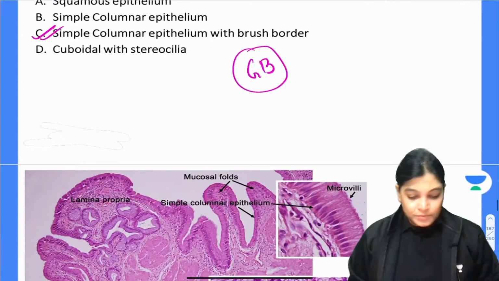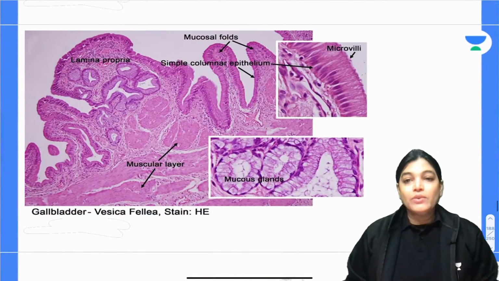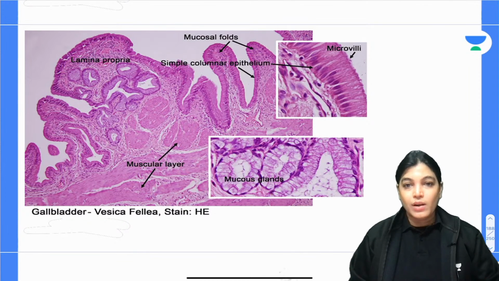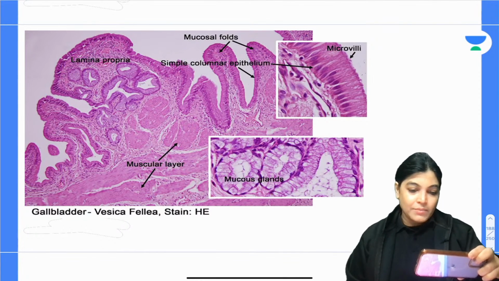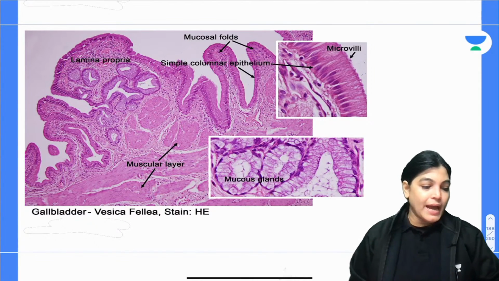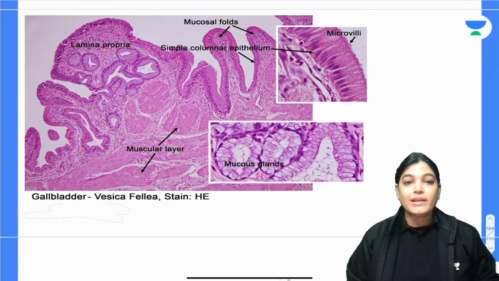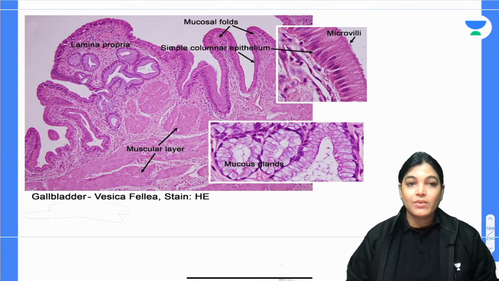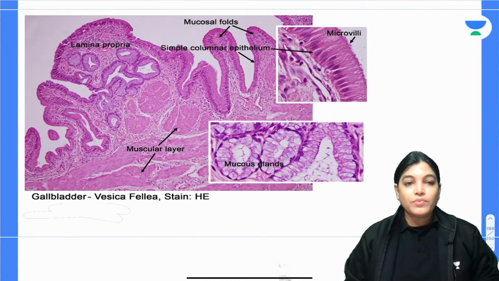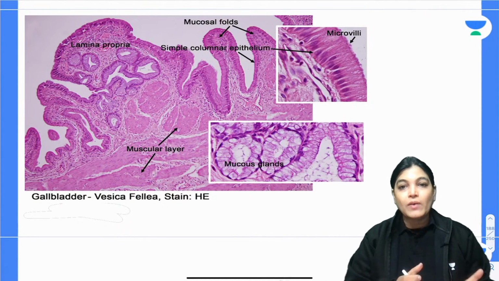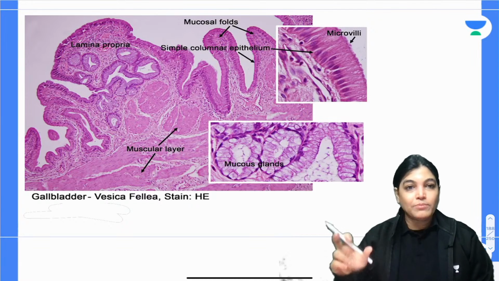Now firstly I would like to explain, and I will also give you certain key points about the histology of the gallbladder. Yes, Alam Ansari, let me explain it, don't worry, I am coming up with the explanation. If you see this diagram, this is a histological diagram showing an H&E stained slide of the gallbladder. It shows the low power view, and in that box the high power view of the gallbladder.